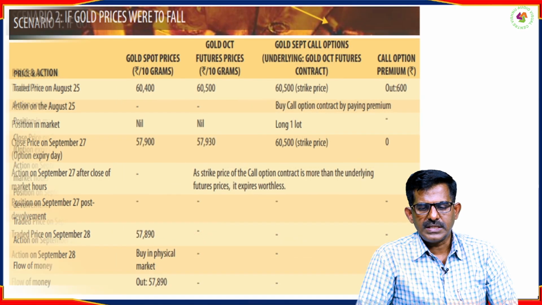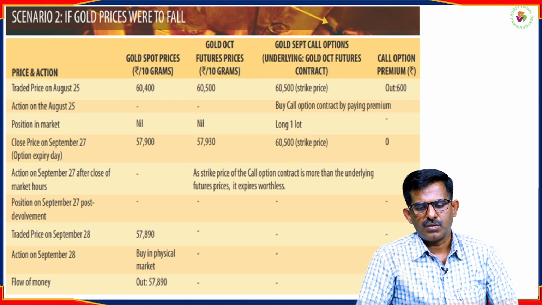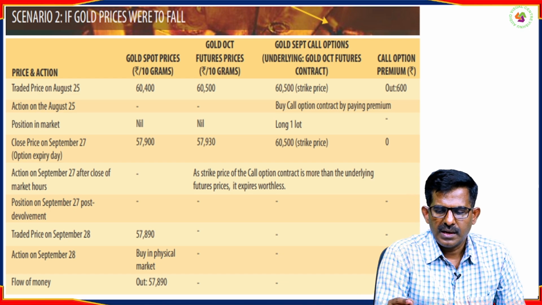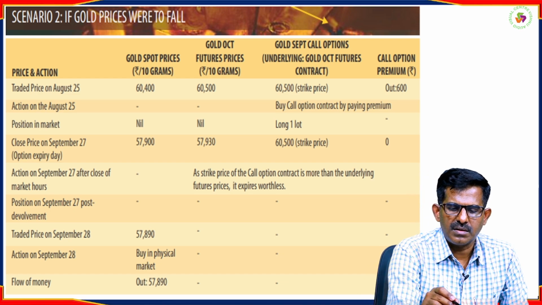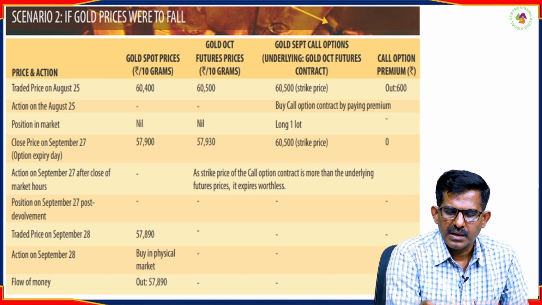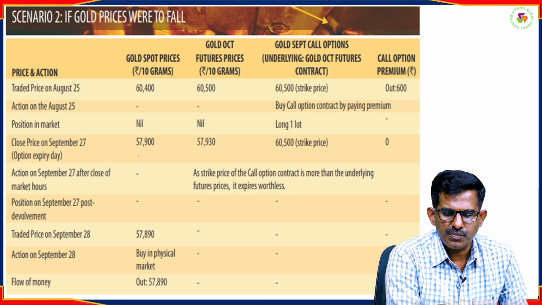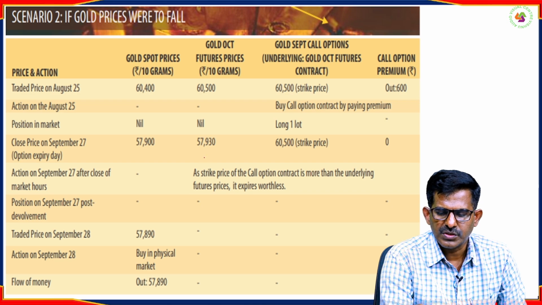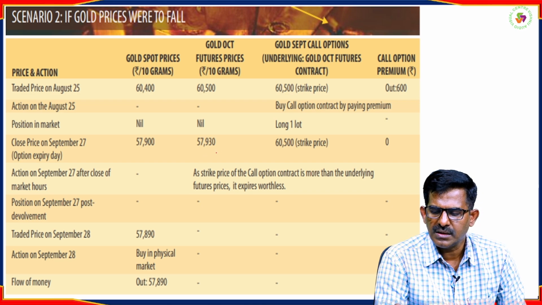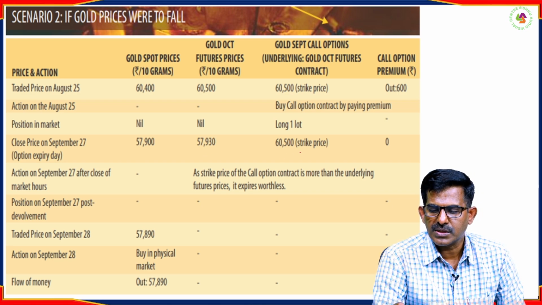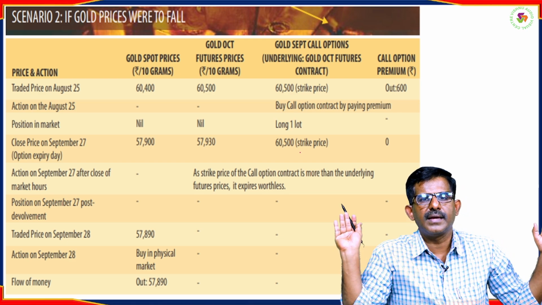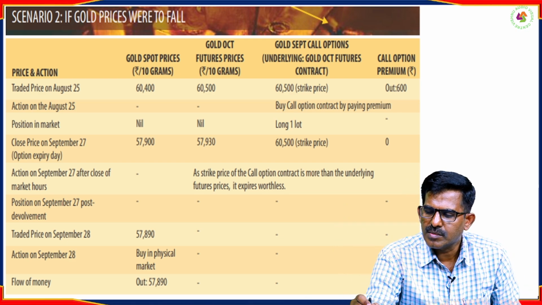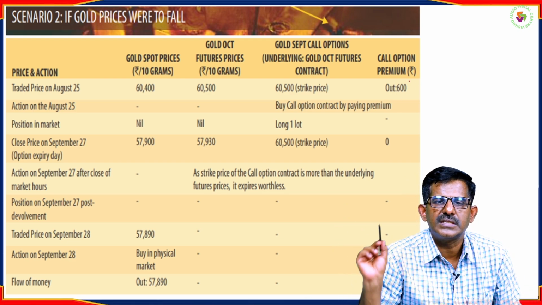Now, suppose the price falls, what will you do? Simple. If the price falls on 20th September, in this previous contract, to 57,900 and the futures price is 57,930, and this is the price at which you would have to buy, you say no, I will not buy. And what is the maximum loss that you are going to get? You are going to get only 600.